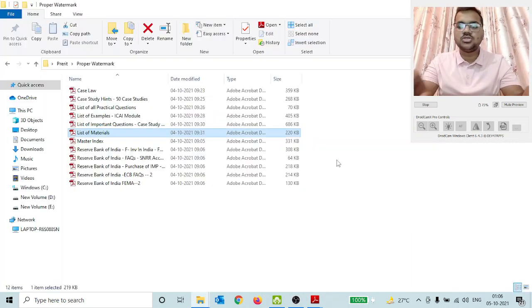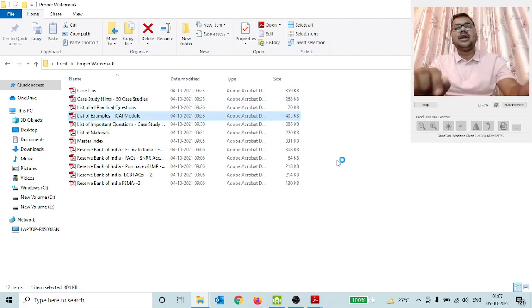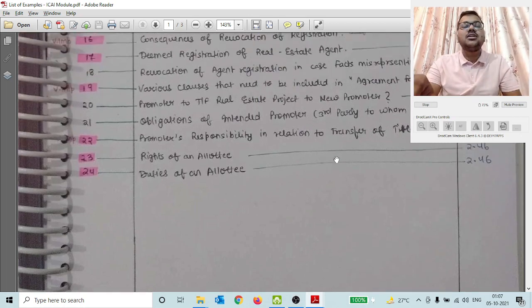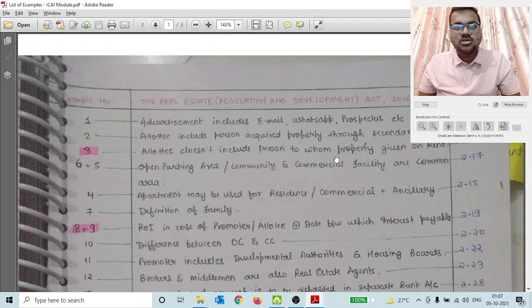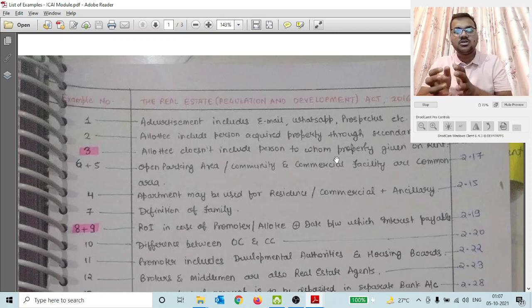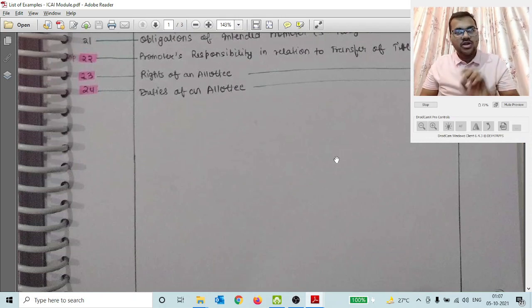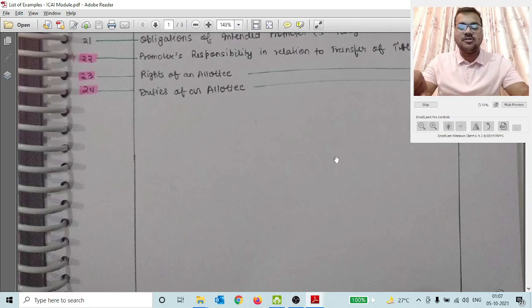Then the next notes which I'm going to share is the list of examples which are there in the ICAI module. The basic purpose behind writing this separately on a piece of paper was, in case any question comes and we can recall there is an example based on it. Suppose there is a question asking us to write down the rights of an allottee or the duties of an allottee. We can go directly to that example and write what ICAI has written in their module directly in our exam copies, so that it will save us a lot of time.